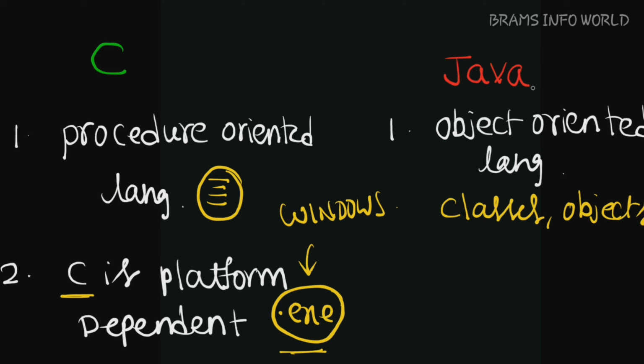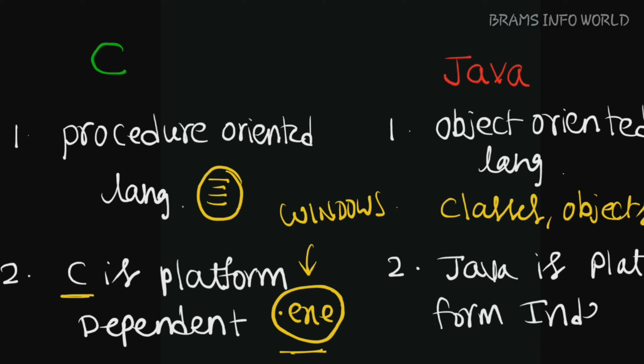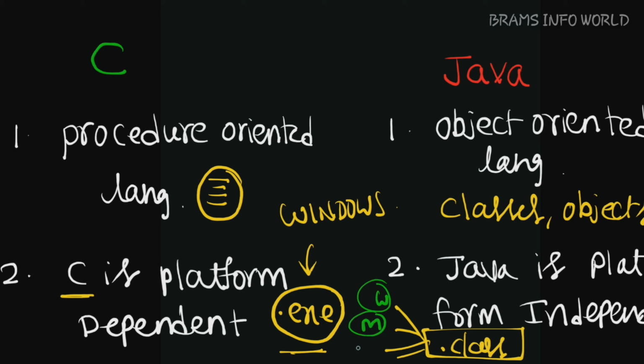Whereas Java is a platform independent language. That means we have a dot class file, and this dot class file is suitable for any type of operating system, as we discussed earlier. It is suitable for Windows, Mac, Unix and Android. So this is one major important point.